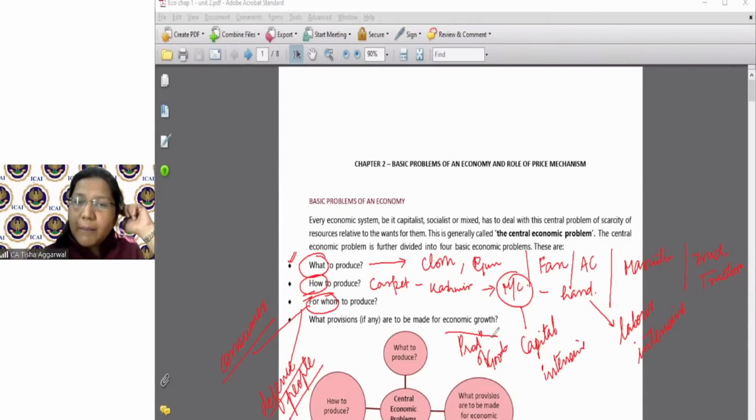Fourth is this, that the carpet that I'm producing, is it yielding any benefit of the economic growth? Is it yielding to the economic growth? Is it yielding to the national income of the nation? So these are the basic 4 problems that every economy faces.